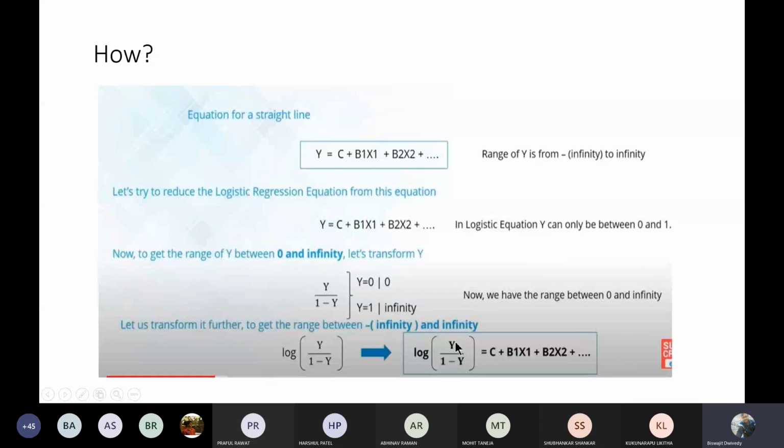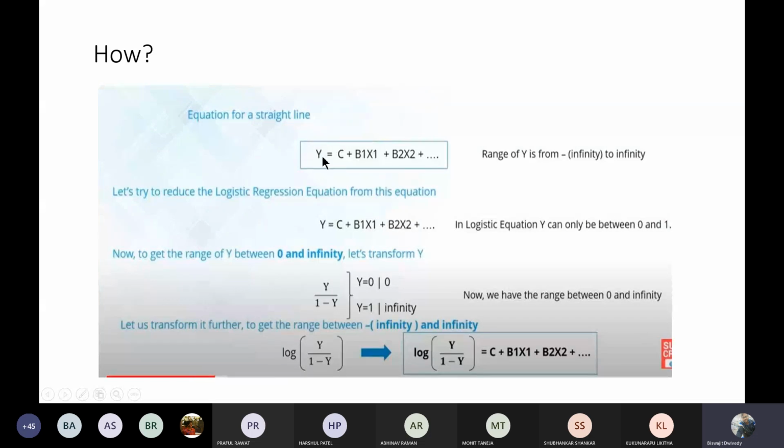Whenever your y value is 1, this value becomes infinite, and log of infinite becomes plus infinite. So the range of your straight line remains the same, that is from minus infinity to infinity. That is the fundamental of how we are modifying things. Even if we have changed the y value from 0 to 1, the quantity remaining on the left side of this equation has a range that remains the same as it was in your previous form.